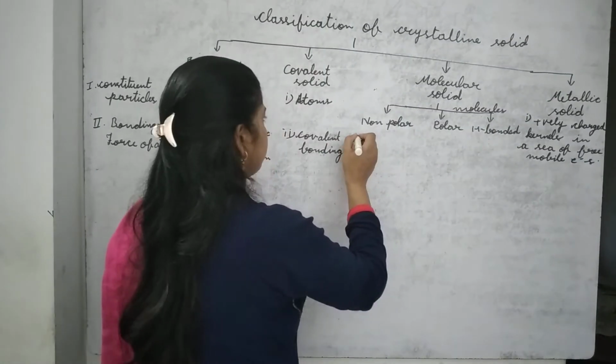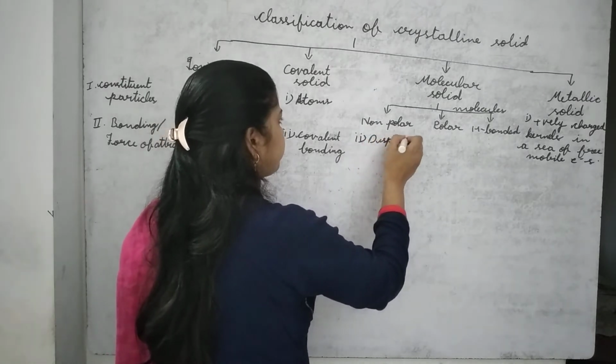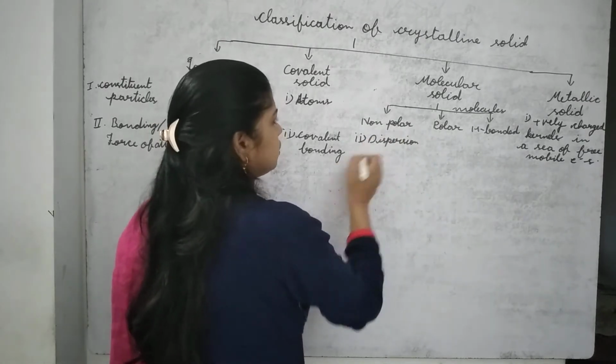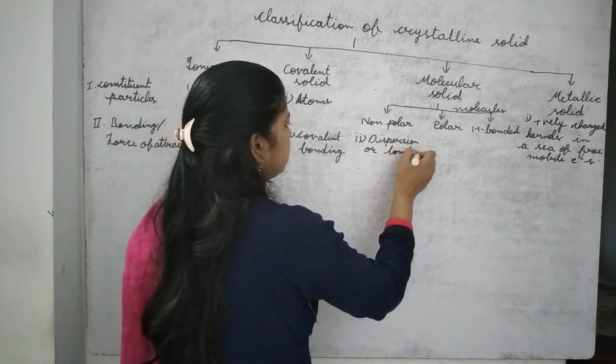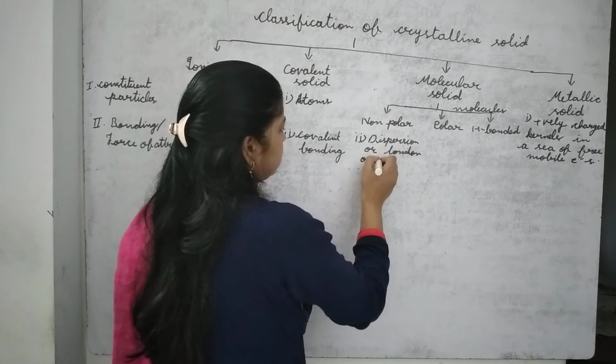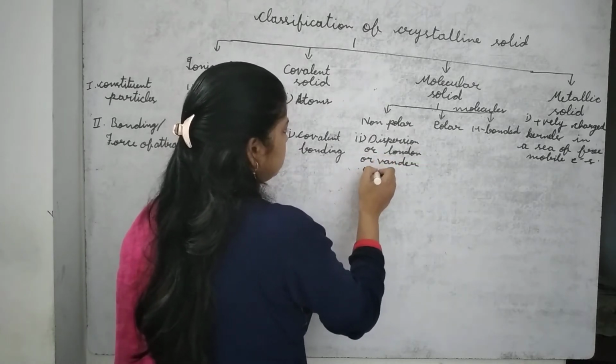So here force of attraction is dispersion or London or van der Waals force of interaction.